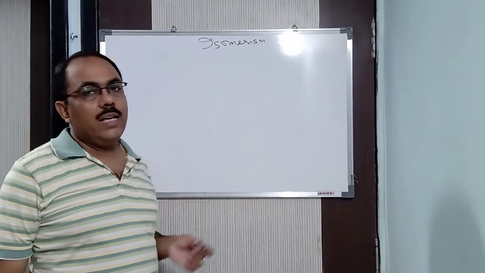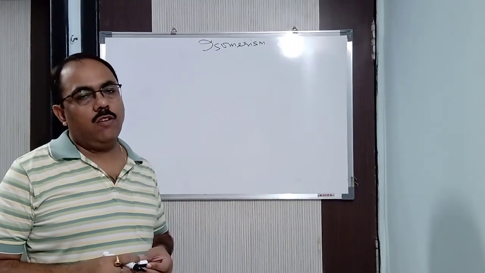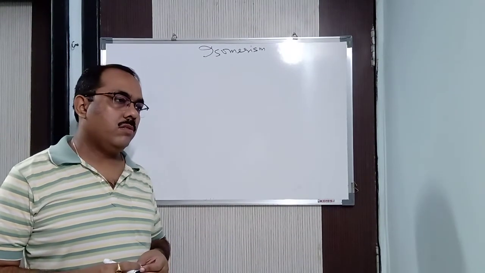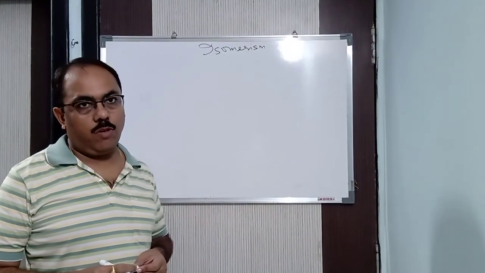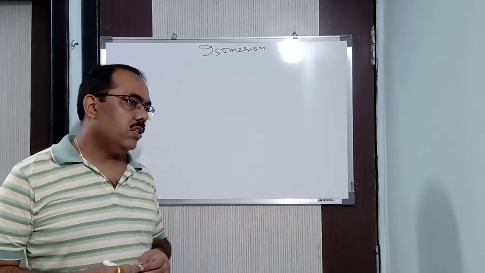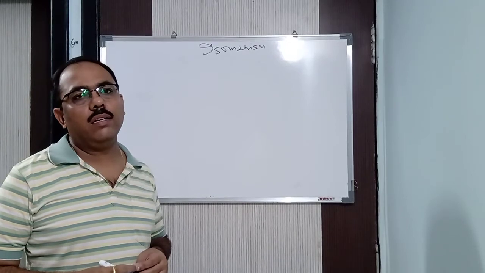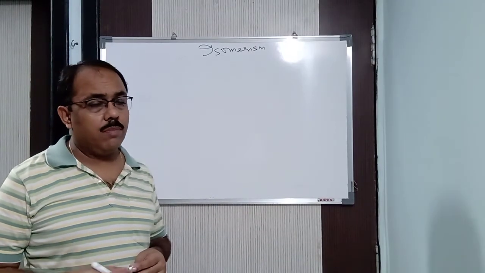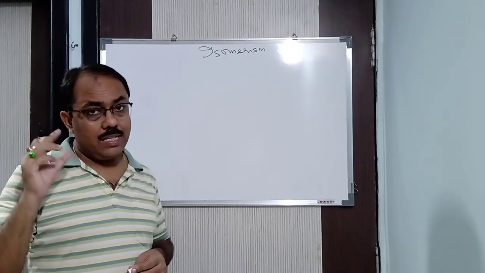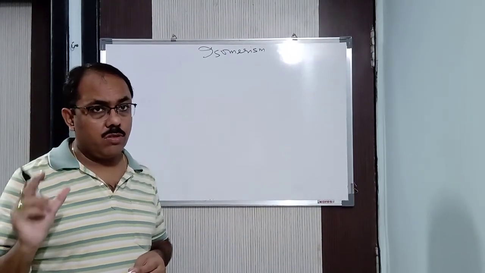Next we will start isomerism. What is isomerism? Isomers are compounds having the same molecular formula but different structural formula, due to which they have different physical properties, and in certain isomers, let me tell you, chemical properties also differ.